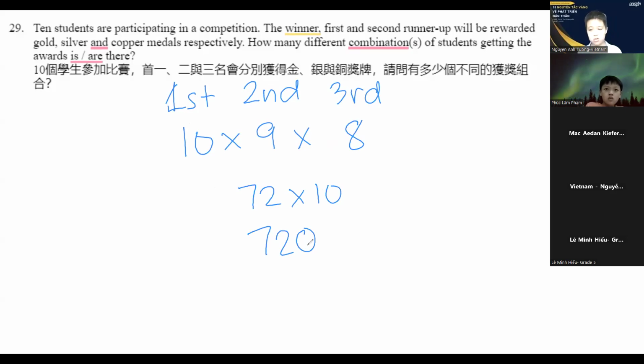Yes. So, are there any questions for number 29? I think some others answered 120. That is because you used 10 combination 3. But we cannot use 10 combination 3 because the order matters. Okay? So we have 720 as our final answer instead.